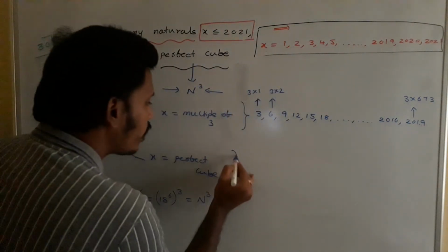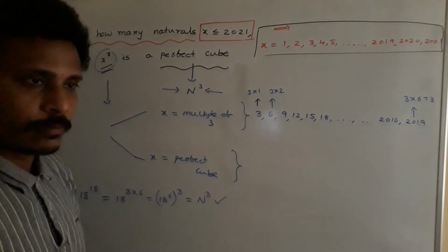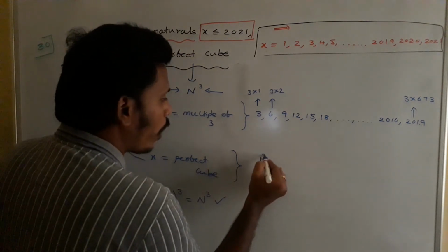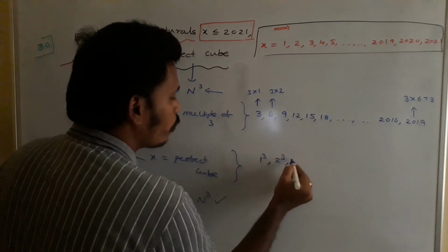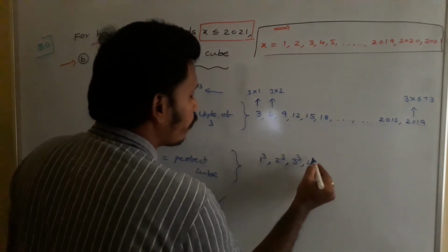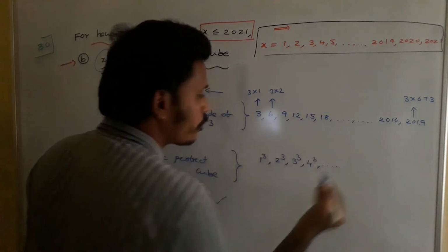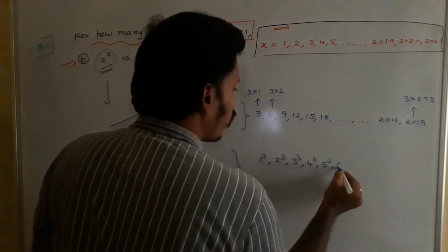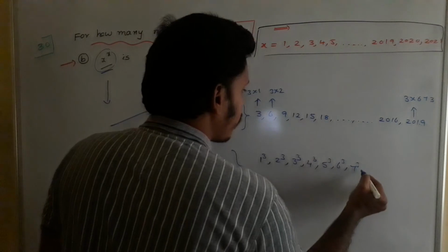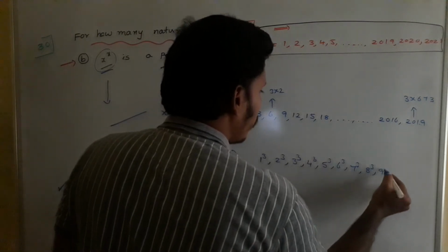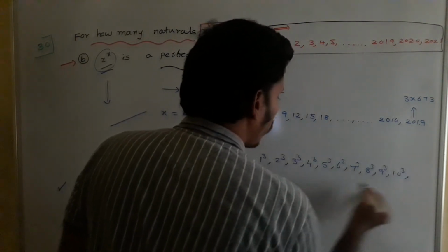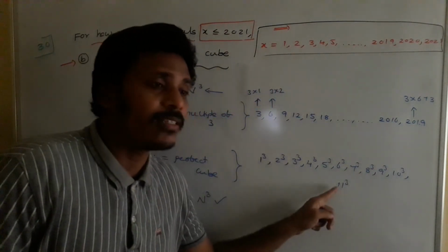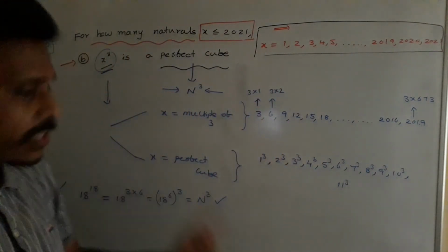And now you just think about perfect cubes. If x is a perfect cube, perfect cubes means 1 cube, 2 cube, 3 cube, 4 cube. Likewise we need to list. Okay, I will list for all of you. 4 cube, 5 cube, 6 cube, 7 cube, 8 cube, 9 cube, 10 cube, 11 cube. These numbers are the possibilities of x.